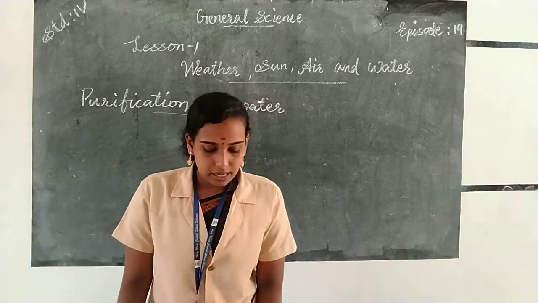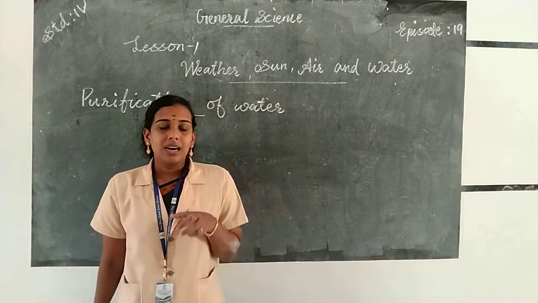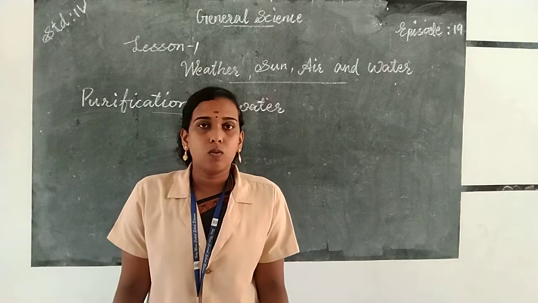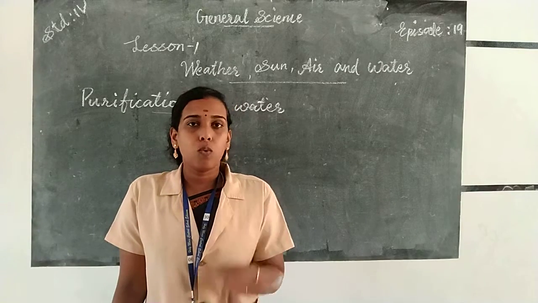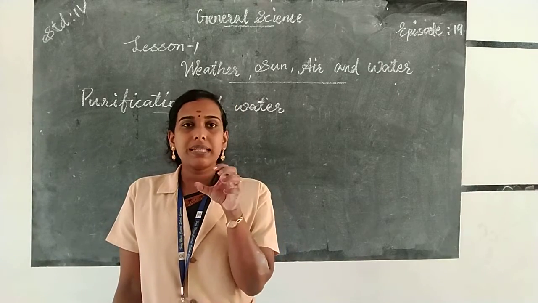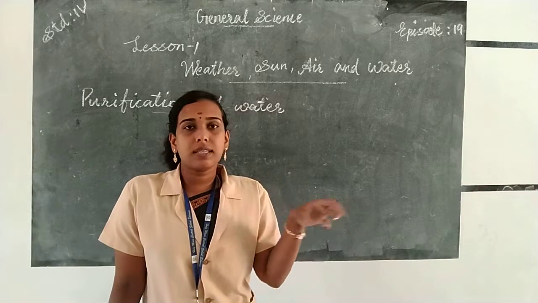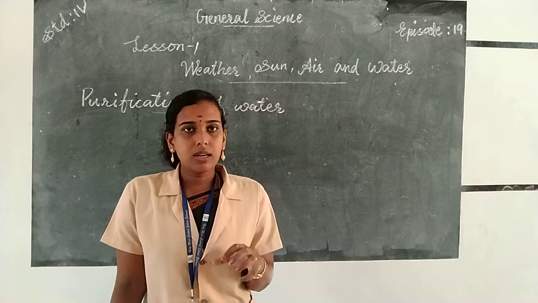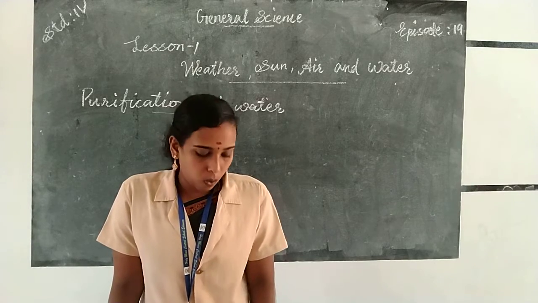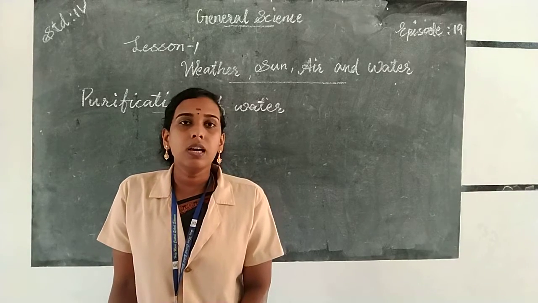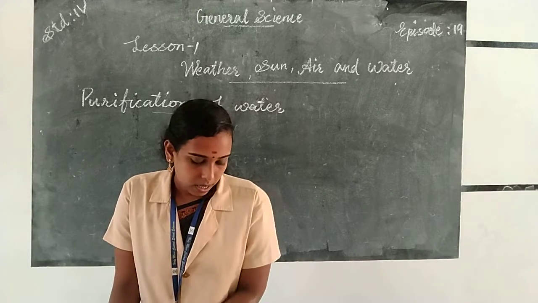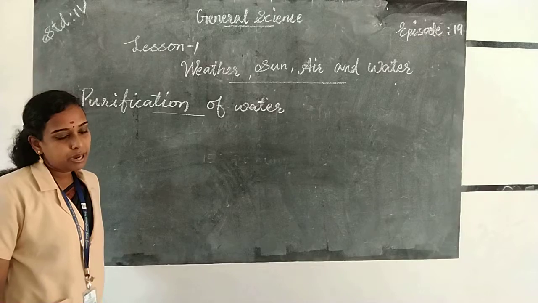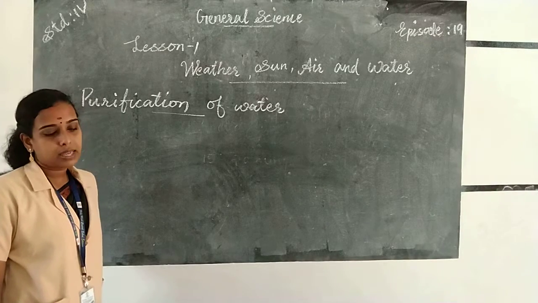Then chlorination. Chlorination means it's a process of adding chlorine tablets to the water, which means chlorine tablets is a chemical which kills the germs present in the water. So we can add chlorine tablets in the water and the process is called chlorination. Okay, so the first one is boiling, and boiling is a simple way of killing germs and bacteria present in the water.